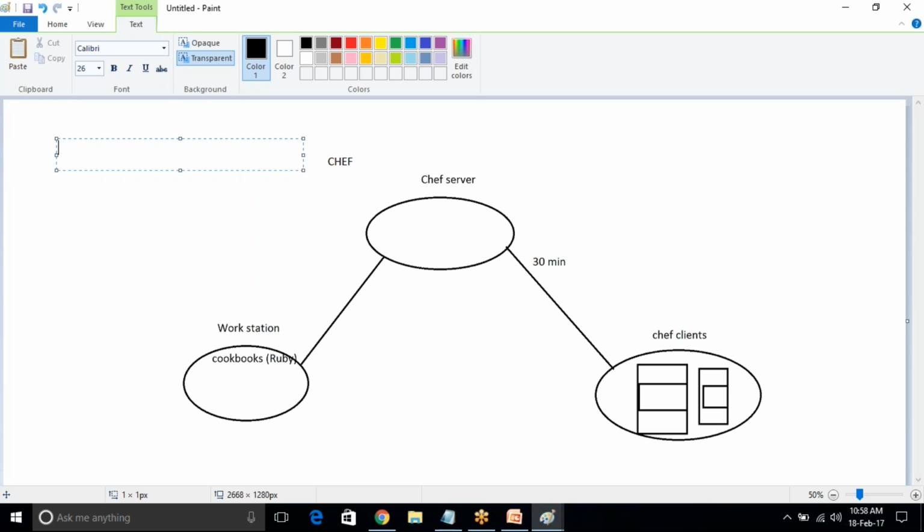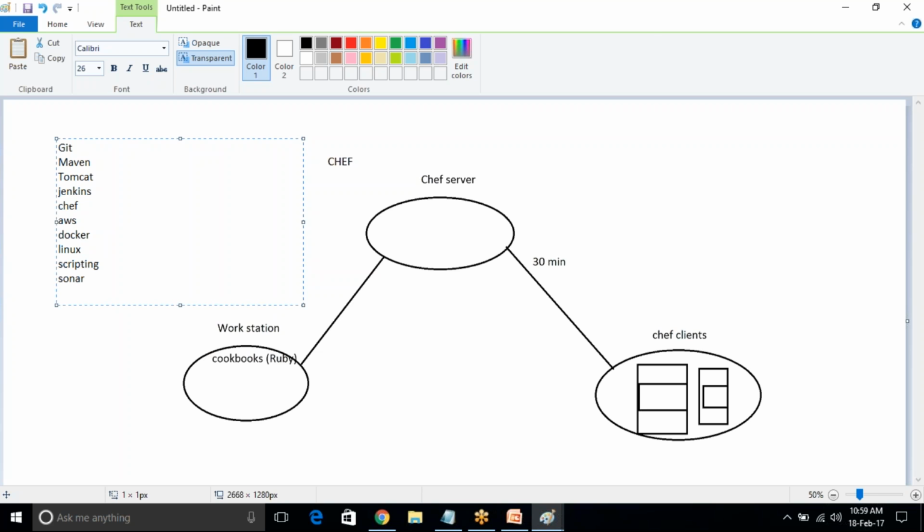I will tell you what all I'm covering and how many days it's taking. I will teach Git, Maven, Tomcat, Jenkins, Chef, AWS, Docker, Linux, scripting, and Sonar.